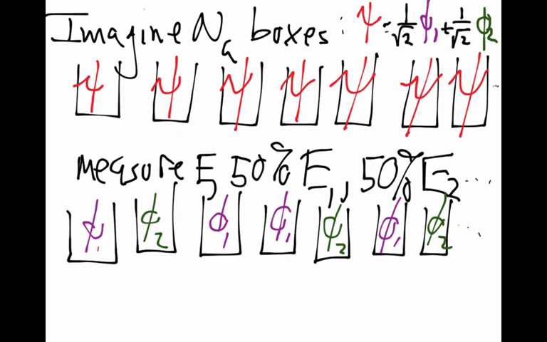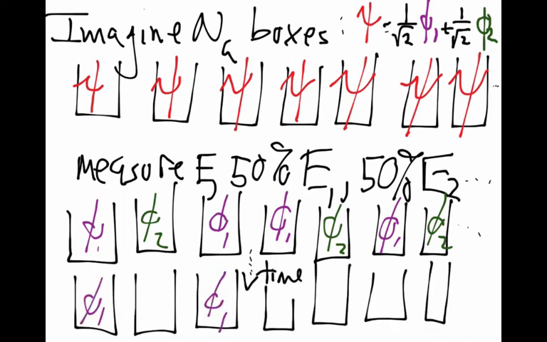So instead of being in the wave function psi, now these things are caught in the wave functions phi1 and phi2 as shown. So now time passes, and I go measure them again. Here are my boxes, exactly the same thing. So in each of the boxes now I know with certainty what energy I'm going to find, and the problem is done.